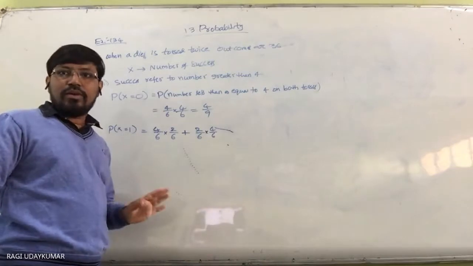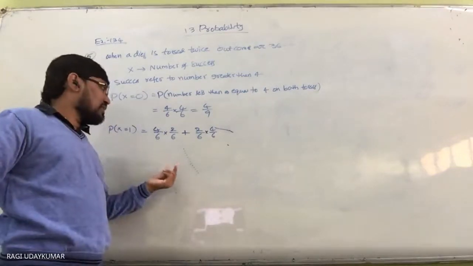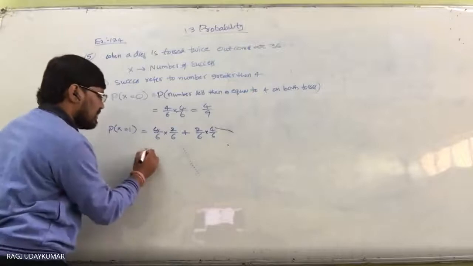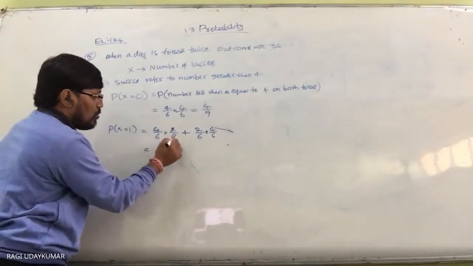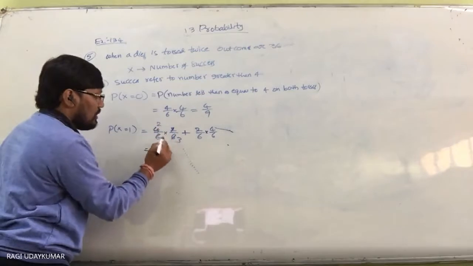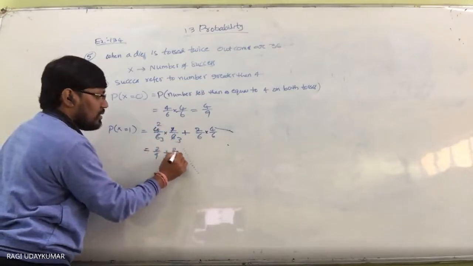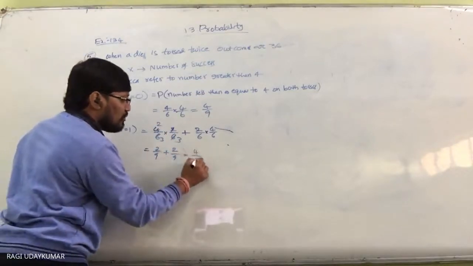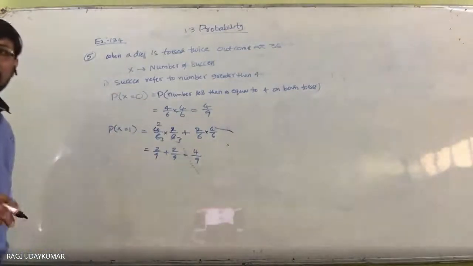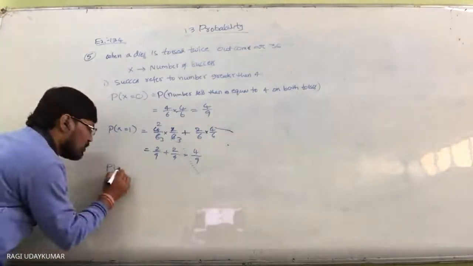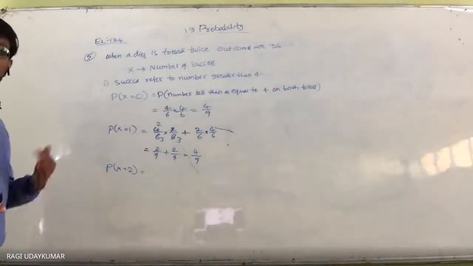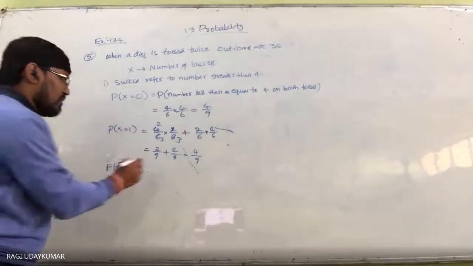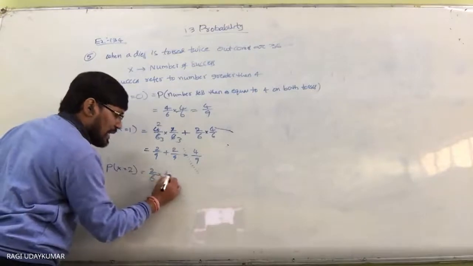Okay, did you understand this point? So in this situation, I'm simplifying this. What do you get here? 2 by 9. This is also 2 by 9. So here also 4 by 9 only you are going to get. And the probability of x equals 2 is nothing but 2 times success, first time success and second time success.